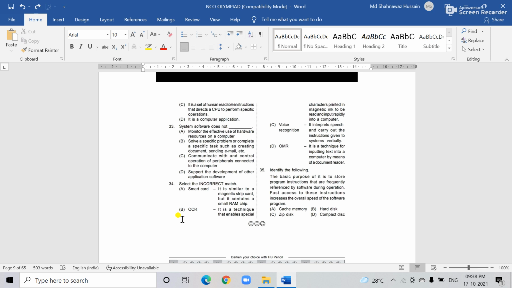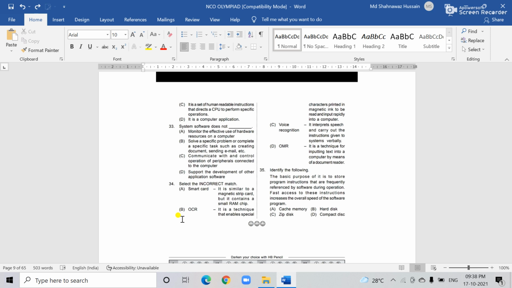The third one is voice recognition. It interprets speech and carries out the instructions given to the system verbally. And the last one is OMR. It is a technique for inputting text into the computer by means of a document reader. These are the four options. Now you identify which is incorrect. All the options look similar and may seem correct, but you find the one incorrect option.